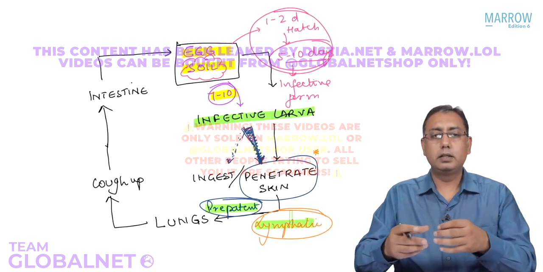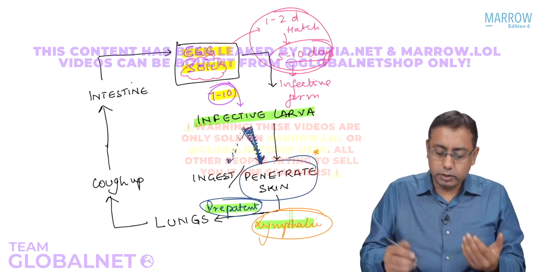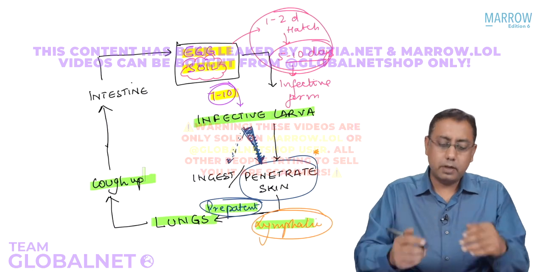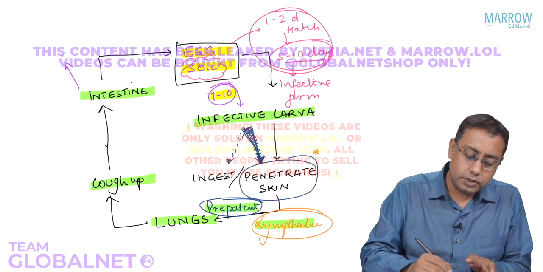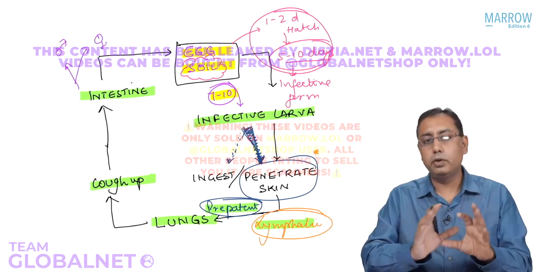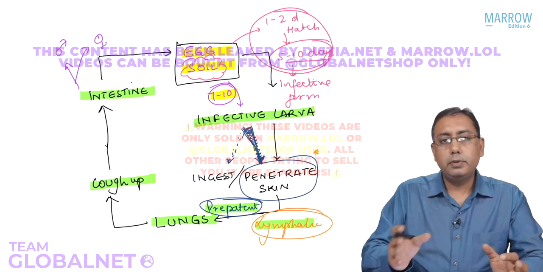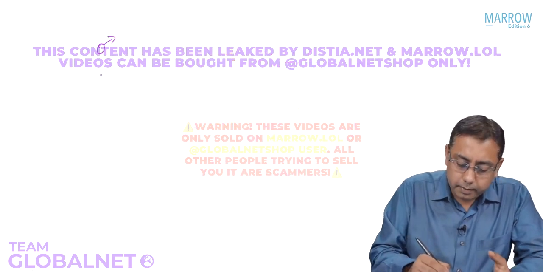And then once the larval form gets activated, it goes into the lungs. In the lungs, it is again molting, and then it is coughed up. It again goes to the intestine. And in the intestine, you will have the mature form. We'll have a male and we'll have a female of the hookworm. Right. So coming to some of the MCQs from the agent factors, or the type of male and female, we have a male and the female.